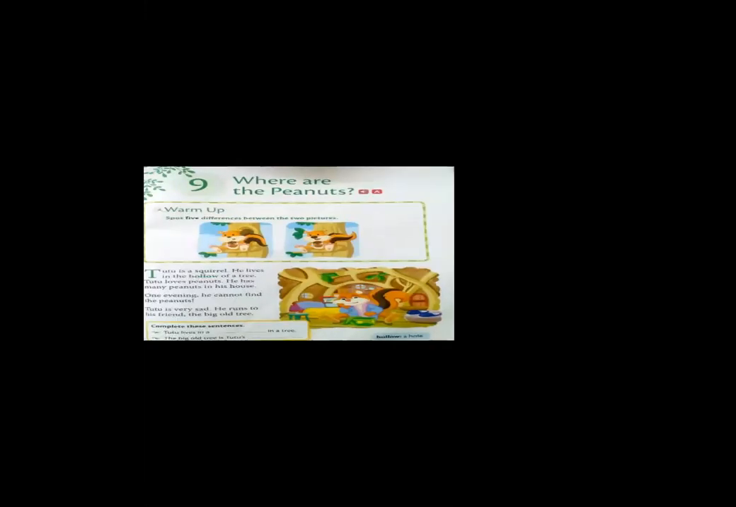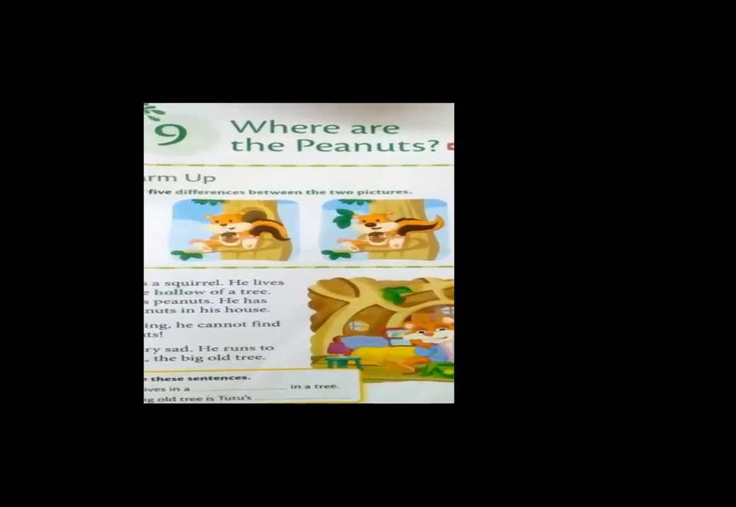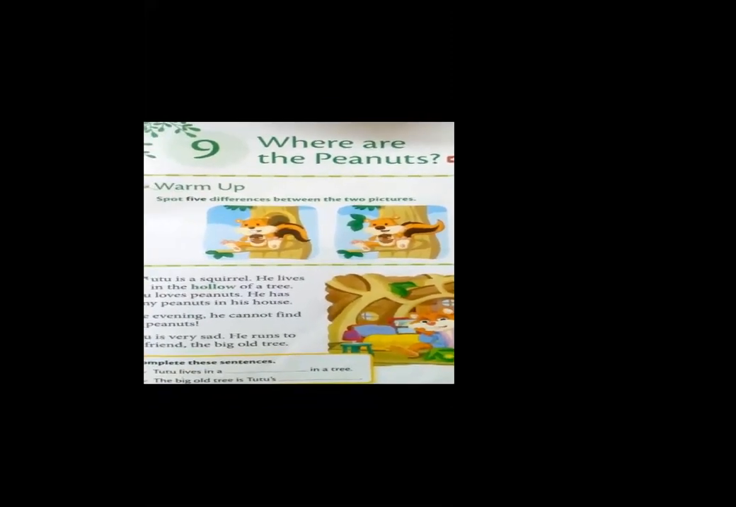Wait children, it's coming. Okay. So the name of the chapter is Where Are the Peanuts? So you can see Tutu here. Okay. So children, you have warm up here. Two pictures are given to you. Spot 5 differences between the two pictures.